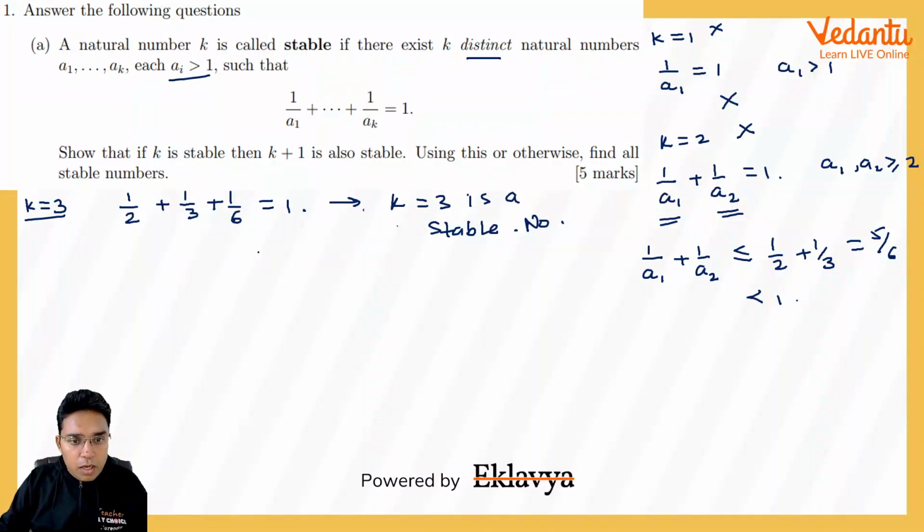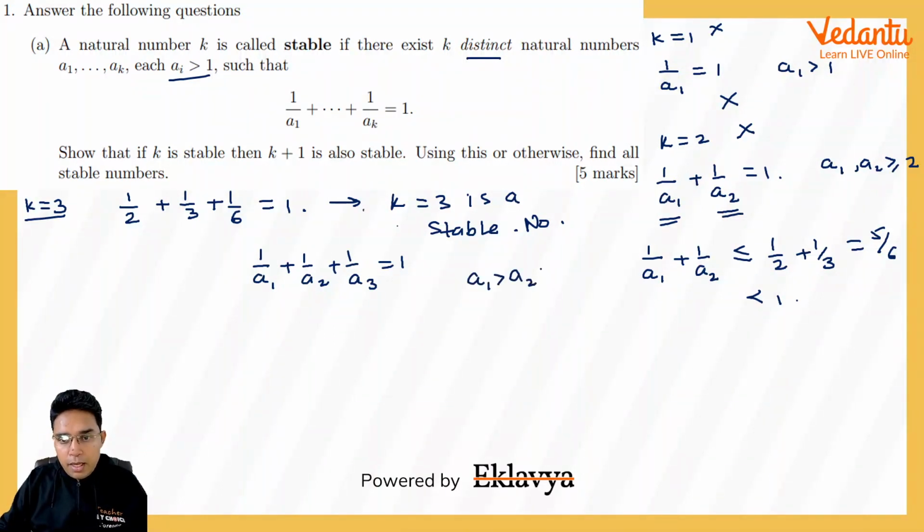Like if you have 1 upon a1 plus 1 upon a2 plus 1 upon a3 equal to 1, then the smallest of them being 3 cannot give you this sum equal to 1. Suppose a1 is greater than a2 and a2 is greater than a3. a3 is the smallest one, and suppose a3 is equal to 3.